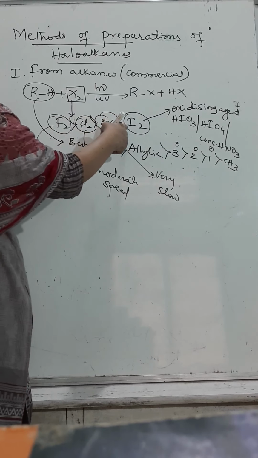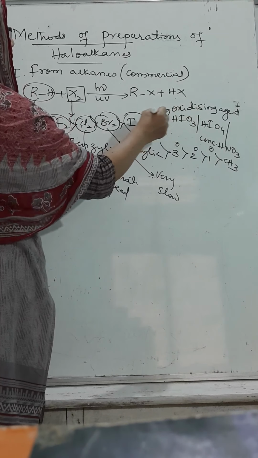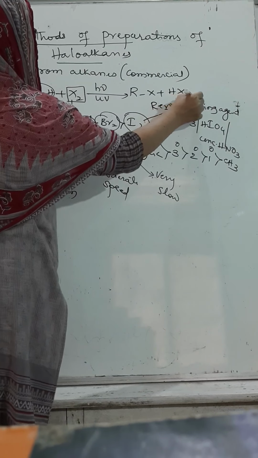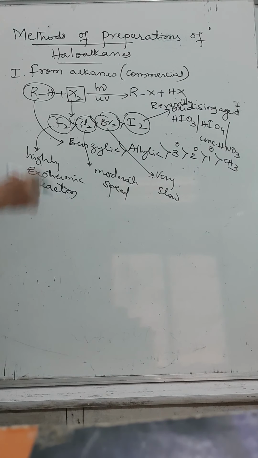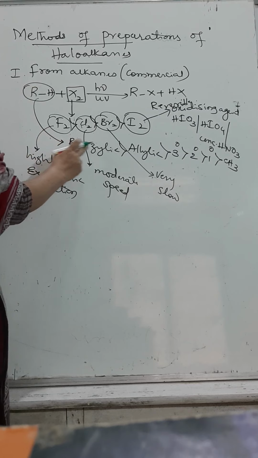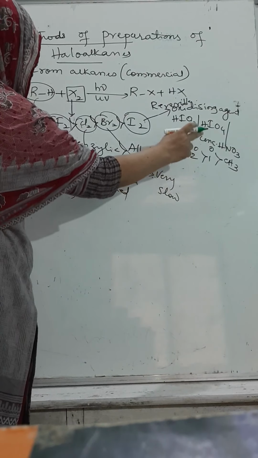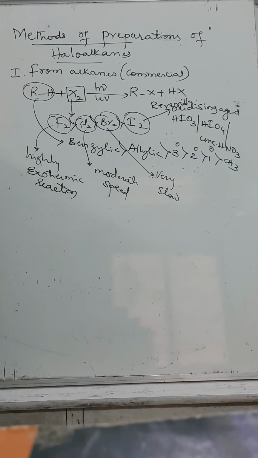Iodination takes place only in the presence of an oxidizing agent and it is reversible. Later we will see how it proceeds. Halogen is substituted in place of hydrogen in the order of benzylic, allylic, tertiary, secondary, primary and methyl group. Let us move to examples one by one.